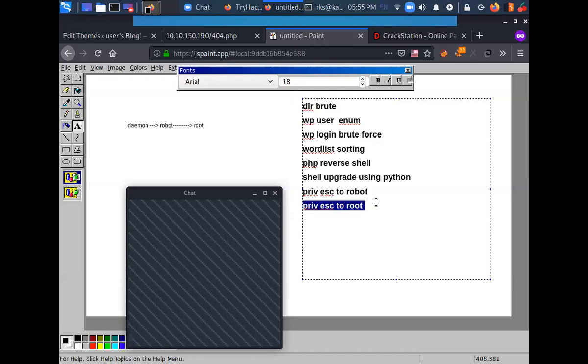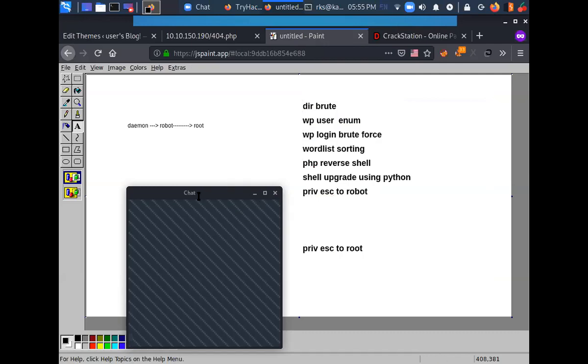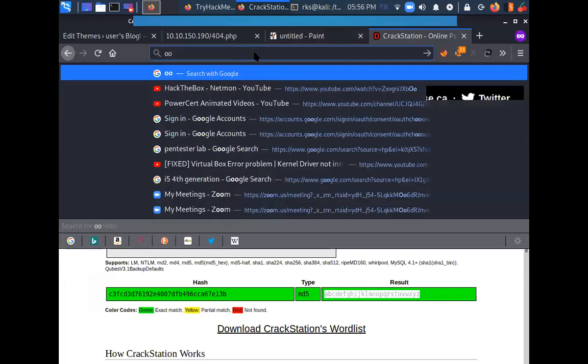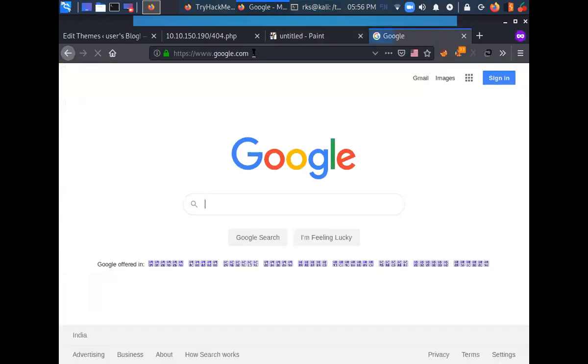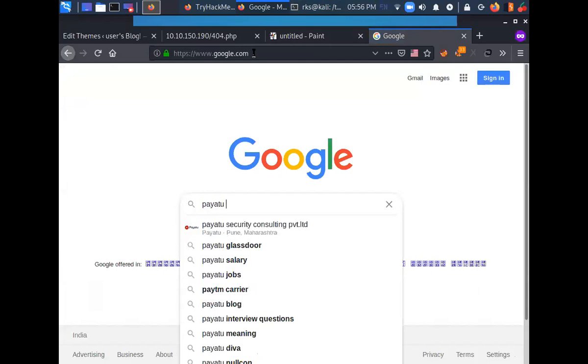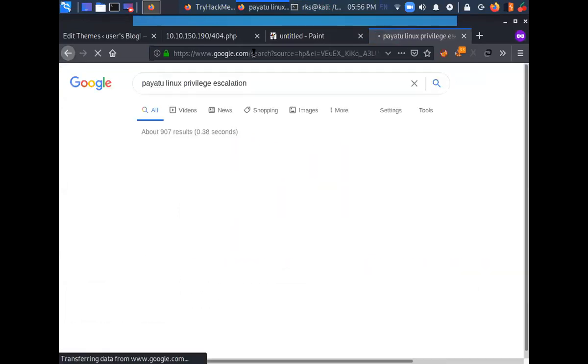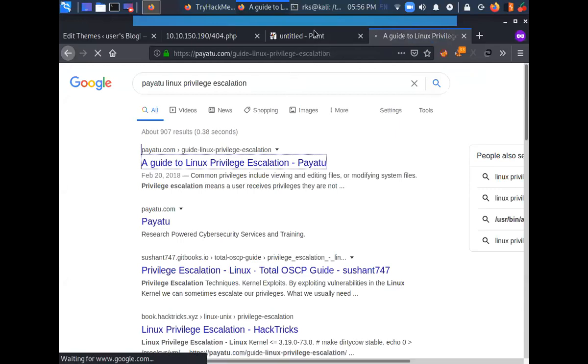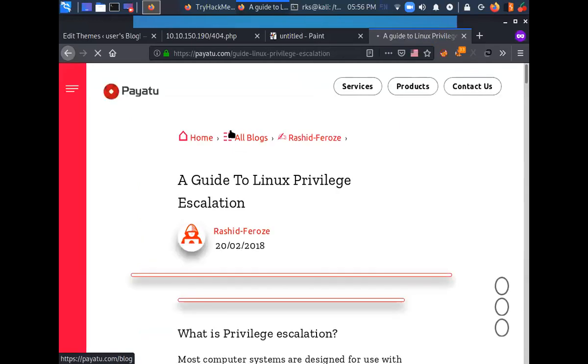Now we need to do privilege escalation for root. Let's go back. If you remember, I have shared a guide with you that is going to come in handy. Although these guides are memorized by me, that's why I would suggest you read these guides as well. I do not need to refer to these guides, but I'm just referring to them today so that there is some point of reference for you as well.